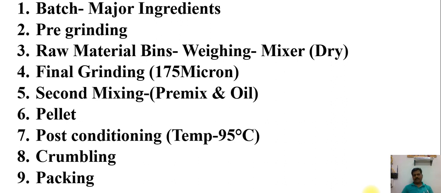In this final grinding, the material size should be 175 micron. Then again it goes for second mixing, in which we need to add vitamin premix and oil. After proper second mixing, it reaches the pelletizer. Here the temperature should be 95 degrees Celsius, and the post conditioning temperature 95 degrees Celsius.